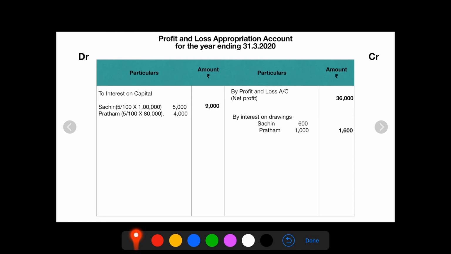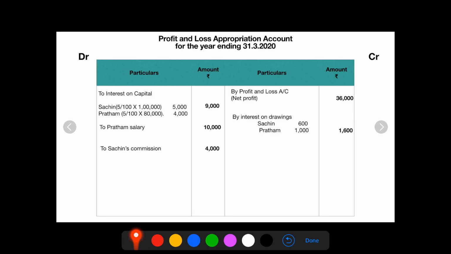Third one, yearly salary of Pratham rupees 10,000. Salary is an expense on the debit side. To Pratham's salary rupees 10,000. And commission to Sachin rupees 4,000. Again, commission is an expense. To Sachin's commission rupees 4,000. The last point, their drawings during the year, Sachin rupees 16,000 and Pratham rupees 20,000. Remember students, this we should not record in the profit and loss appropriation account.